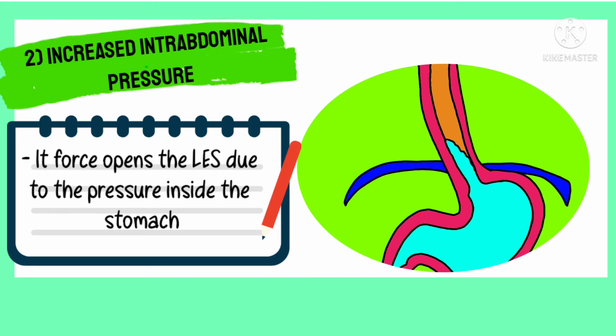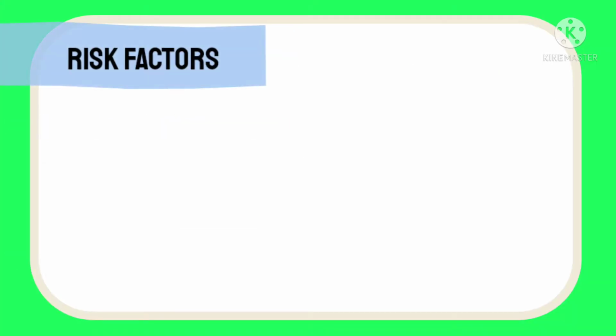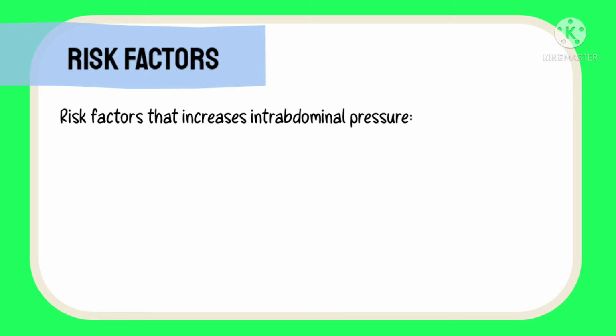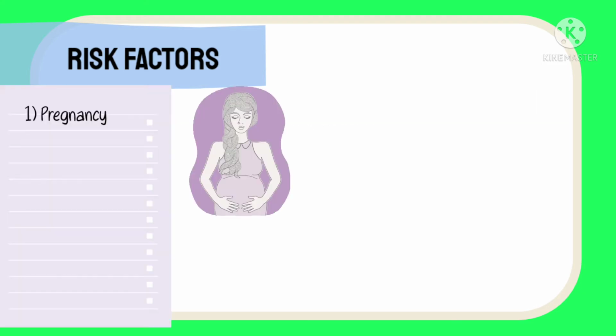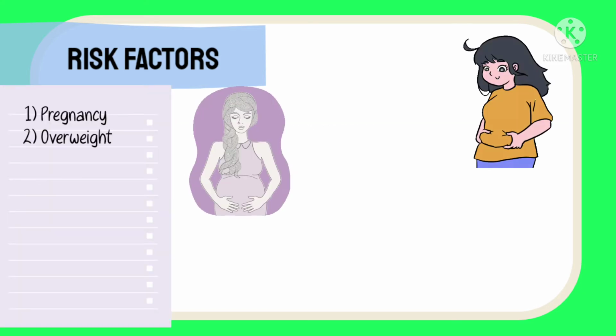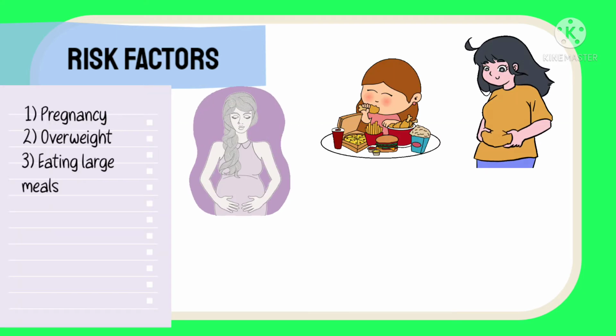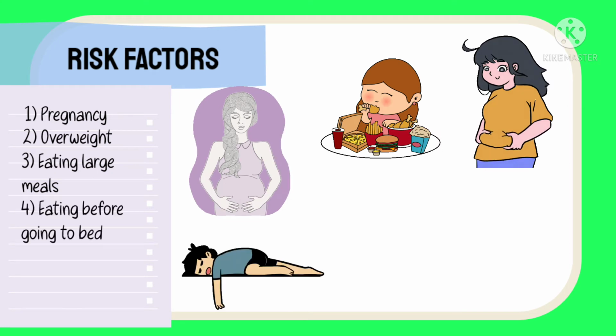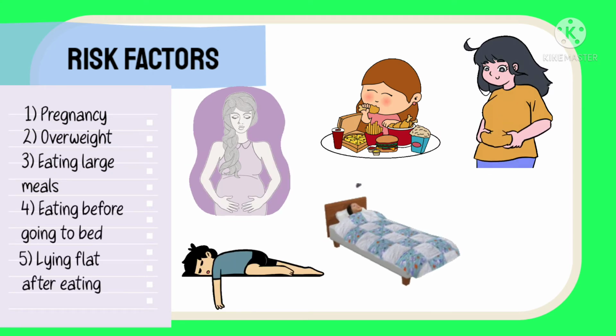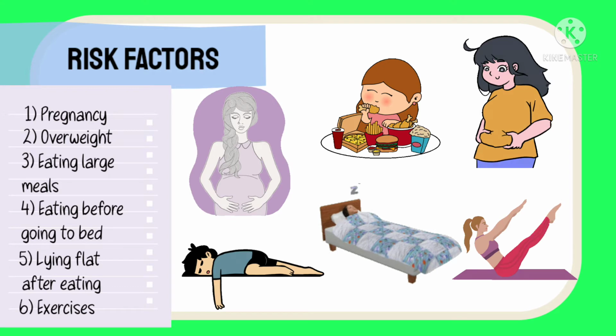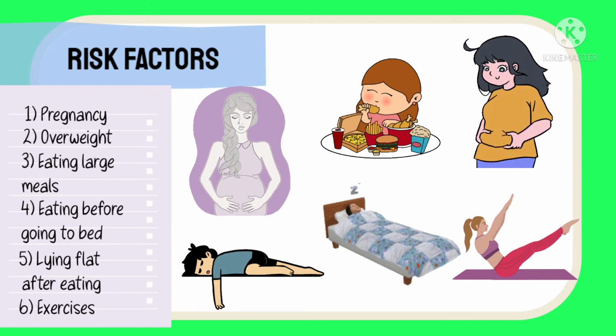into the esophagus. Some of the common risk factors that cause increased intra-abdominal pressure are pregnancy, overweight, eating large meals, eating before going to bed, lying flat after eating, and exercises which increase intra-abdominal pressure.